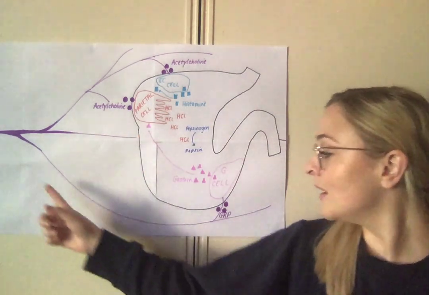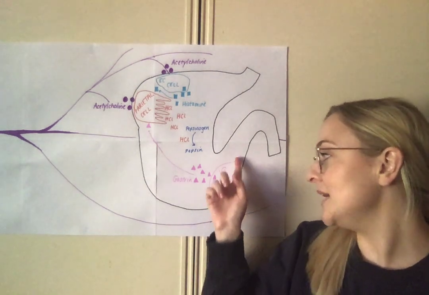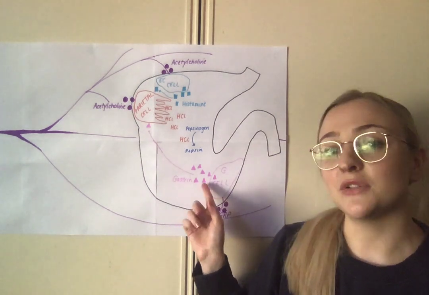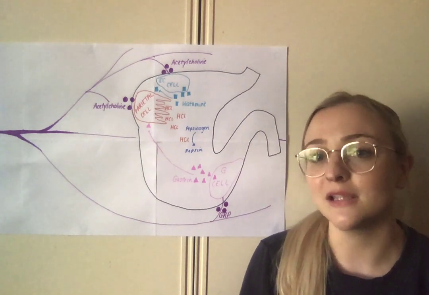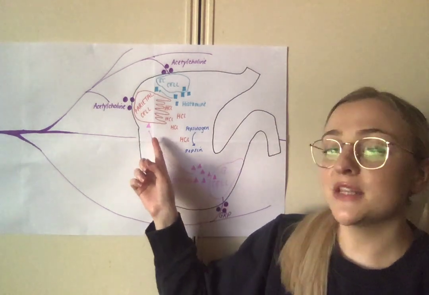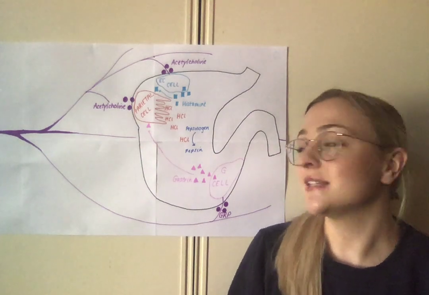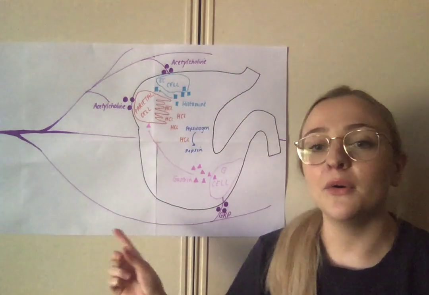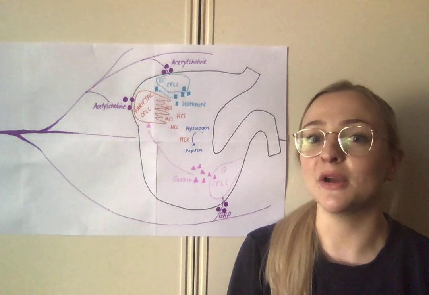Lastly, vagal efferents release gastrin-releasing peptide. This acts on these pink G cells in the pyloric region of the stomach here. It stimulates the release of gastrin, which is an enterogastrone. And enterogastrone is just a hormone that acts locally within the gut. This gastrin is released and then moves up into the fundic region of the stomach, which again stimulates the parietal cell to release hydrochloric acid into the lumen. Amazingly, these three processes are all occurring purely as an anticipatory result of Harvey hearing his owner prepare his dinner.